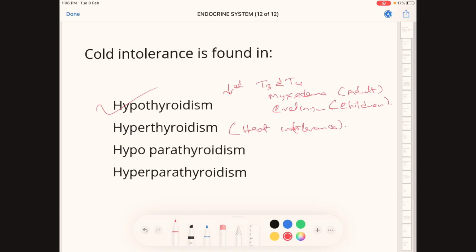A patient with hyperthyroidism is very sensitive to heat, and hyperthyroidism is also known as thyrotoxicosis. Please be very careful when this type of question comes. Hypothyroidism is known as myxedema in adults and cretinism in children, and it is caused by decreased production of T3 and T4, whereas hyperthyroidism is also known as thyrotoxicosis. Patients with hyperthyroidism are very sensitive to heat, or have heat intolerance, and it is caused by increased production of T3 and T4.